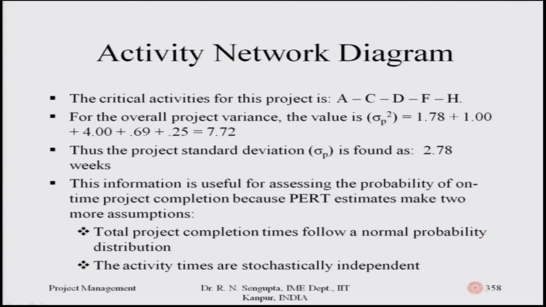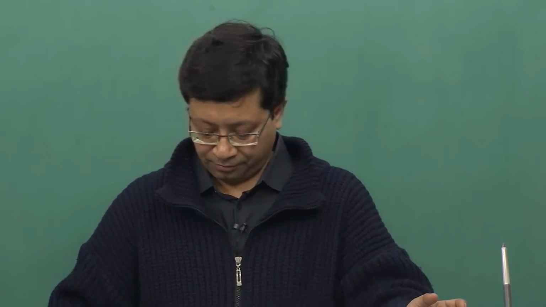So, this information is useful for assessing the probability of on time project completion, because PERT estimates make two assumptions, which again I am repeating. Total project completion time follows a normal probability distribution, considering the central limit theorem is true, even though the distribution for each and every activity is totally different, which we have discussed. And the activity times are stochastically independent, because if they are not independent, then adding up the variances would not be possible.